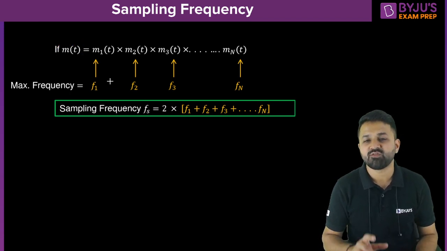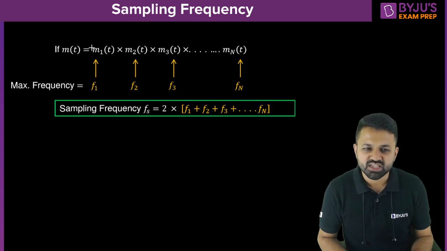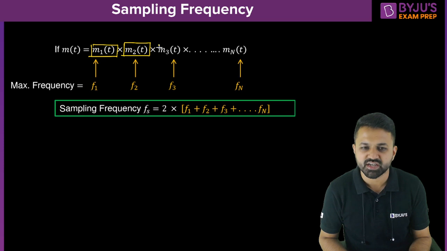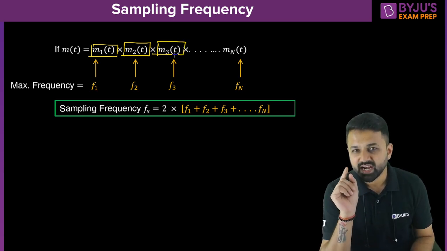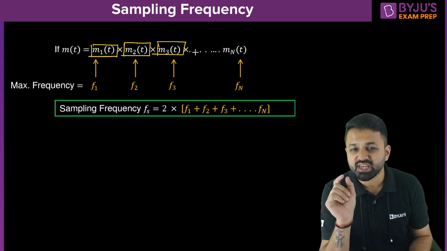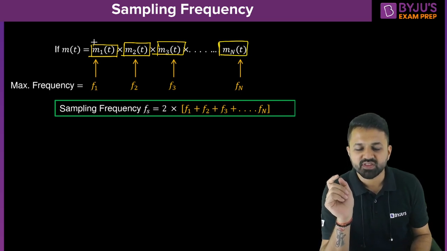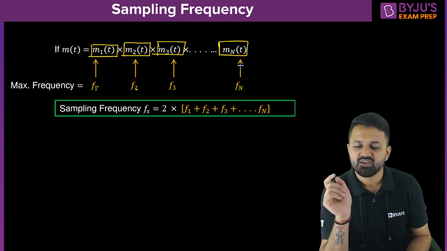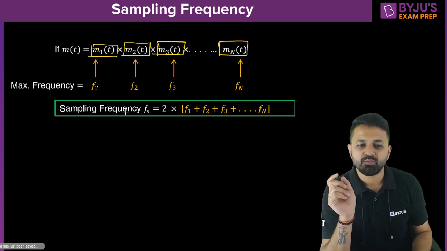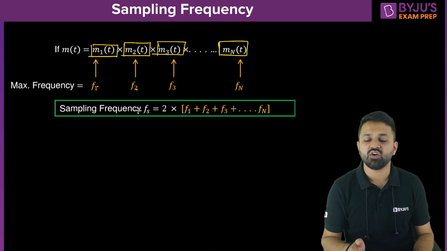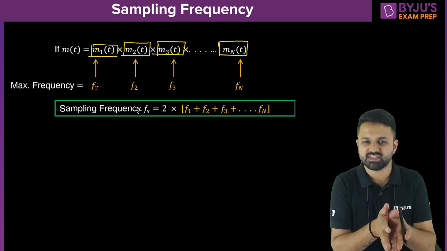For such a signal, first of all, calculate the maximum frequency of each individual term. Mind it, I am saying the maximum frequency of each component. So if there is a message signal m1(t), calculate its maximum frequency; for m2(t), calculate its maximum frequency; likewise for mn(t). And now the sampling frequency is twice the addition of all these frequencies.